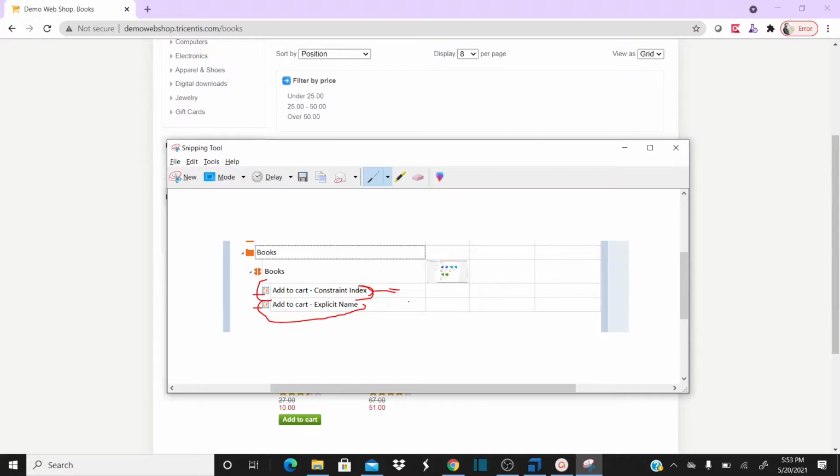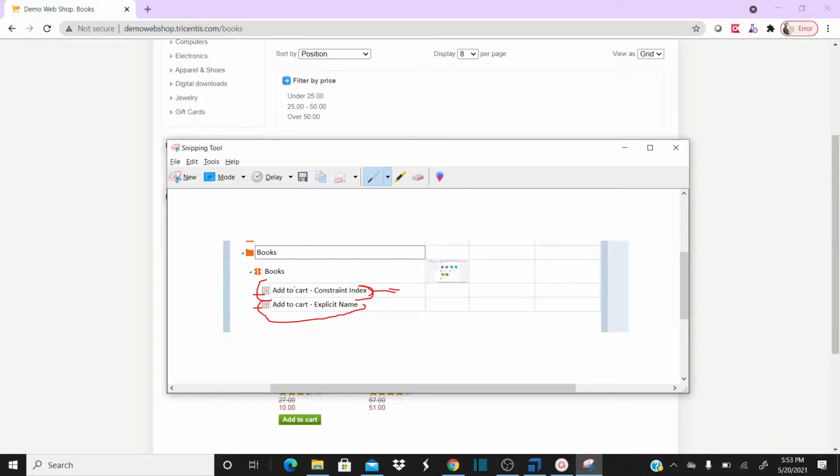This will allow us to change the name of this module attribute or the test step value in the test case section, so that we can use the index during runtime in the test case.